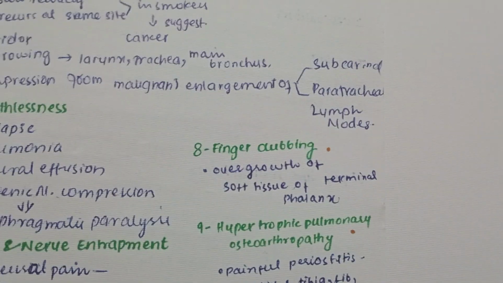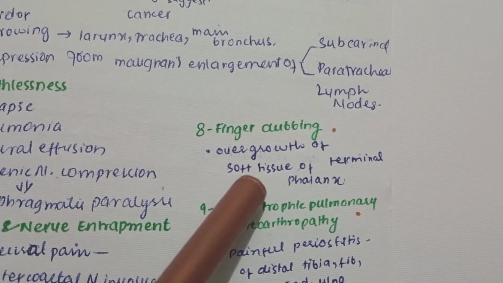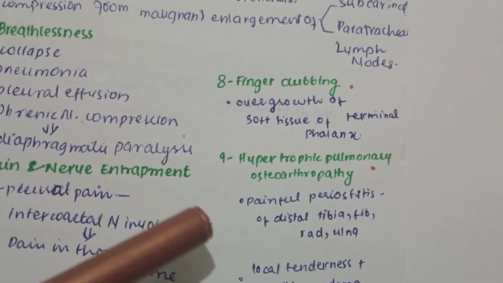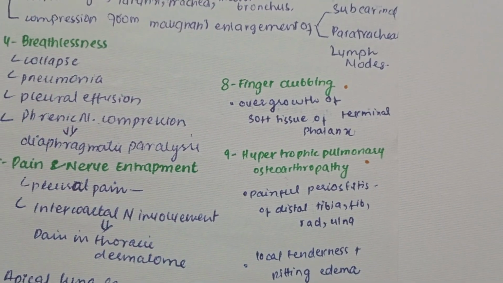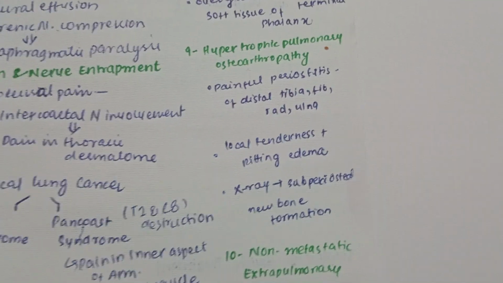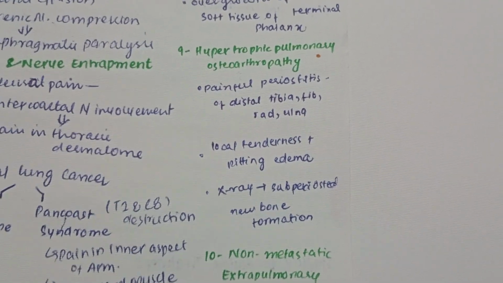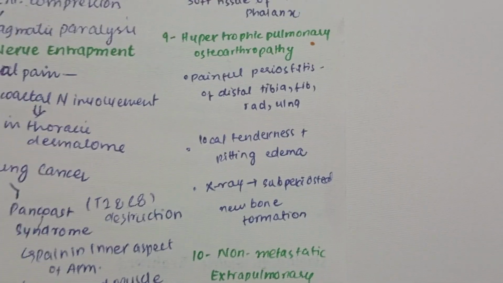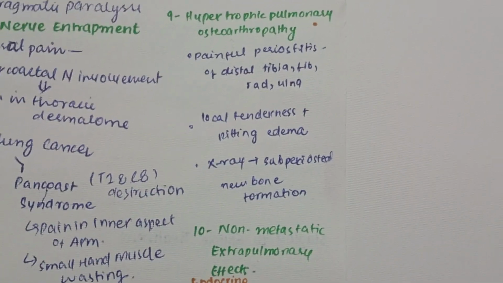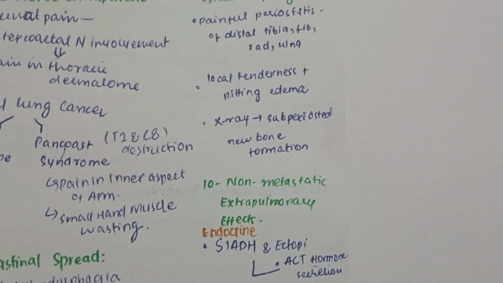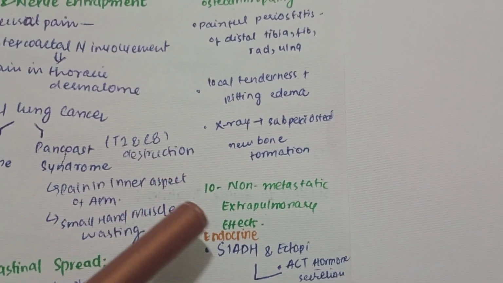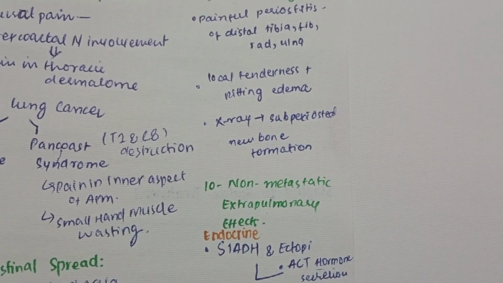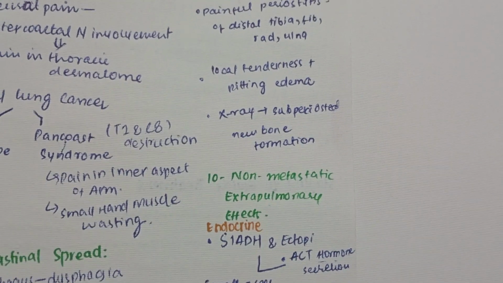Now, clubbing. Yes, clubbing can occur, and it is because of overgrowth of soft tissue of the terminal phalanges. And hypertrophic pulmonary osteoarthropathy can also occur. It is actually a painful periostitis of the distal tibia, fibula, radius, and ulna. Here, local tenderness occurs along with pitting edema, and on the X-ray it is visible as subperiosteal new bone formation.